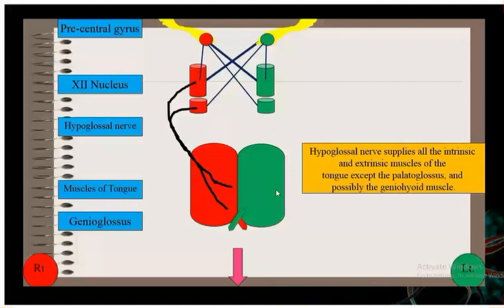Okay. So this is all about today's class. This is the last one. Let's see over here. This is the lower motor neuron.